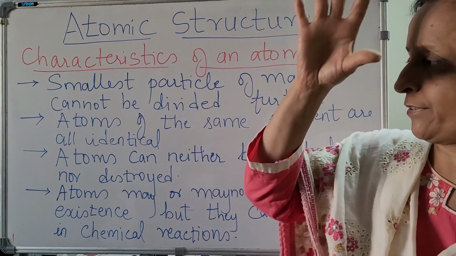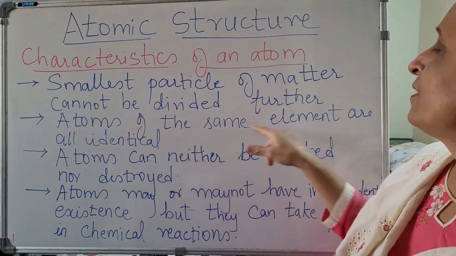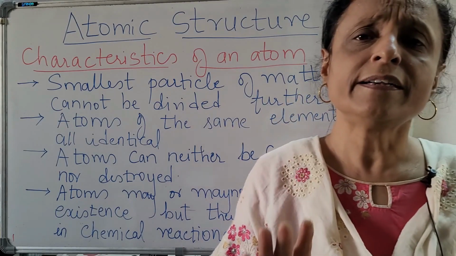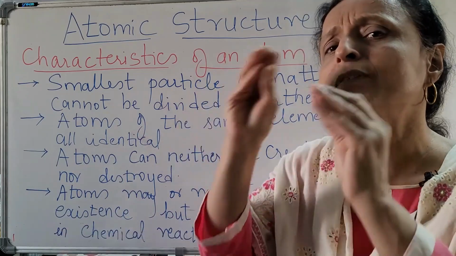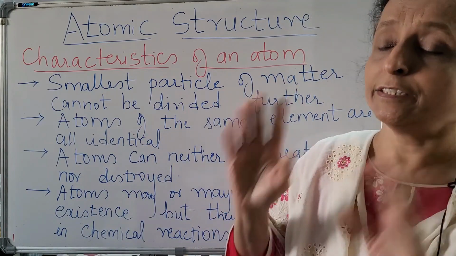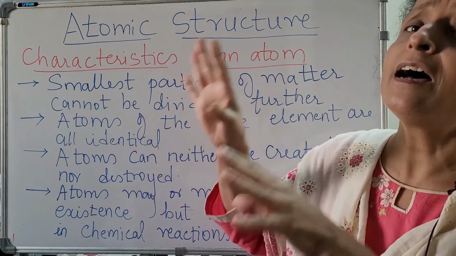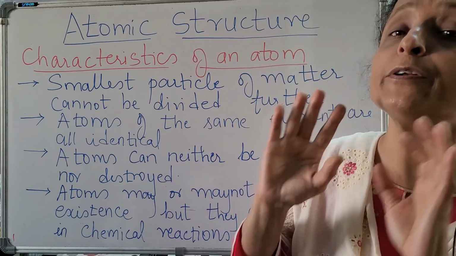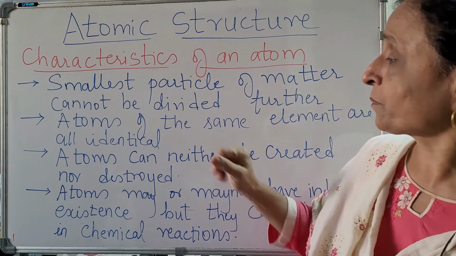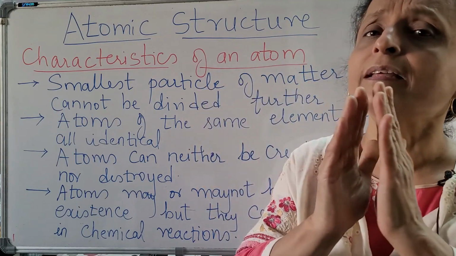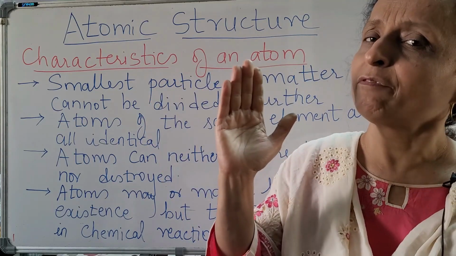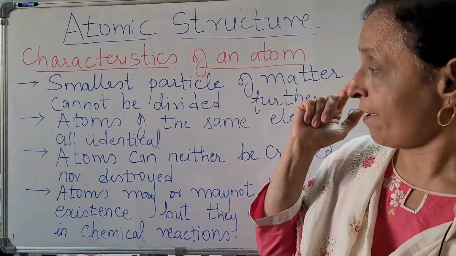Atoms of the same element are identical. So if you take zinc, all the zinc atoms are going to be identical. If you take iron, all the iron atoms will be identical. But zinc and iron will be different from each other.